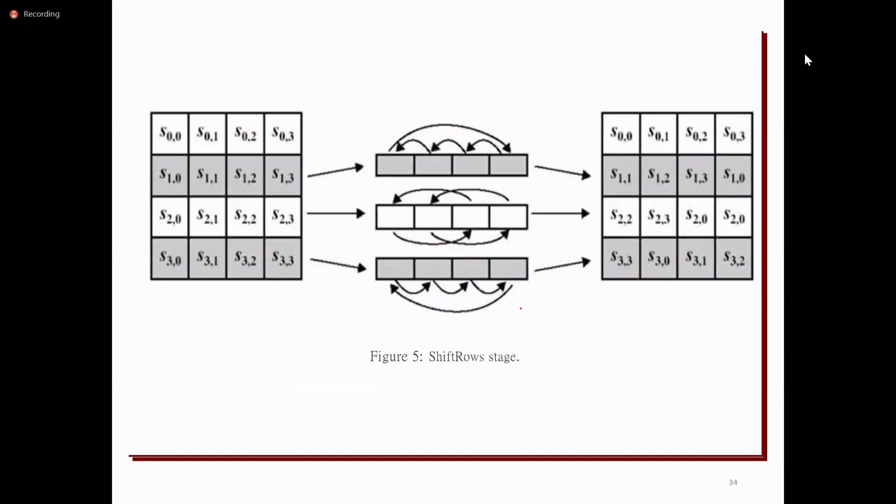If you observe the pictorial representation, it is a 4x4 matrix.